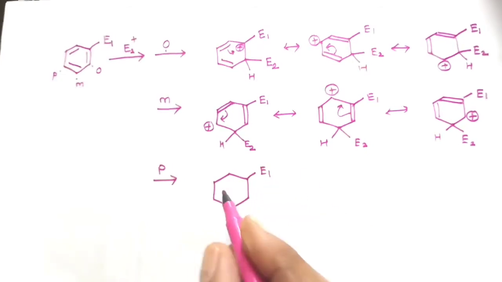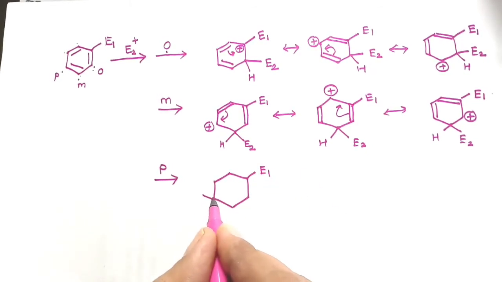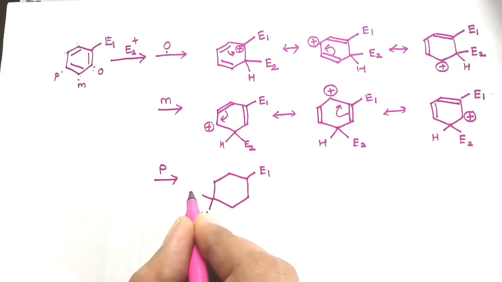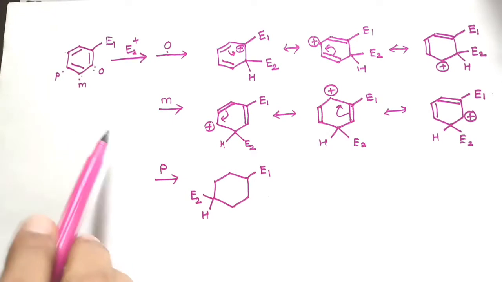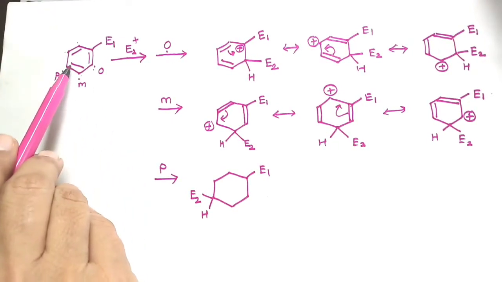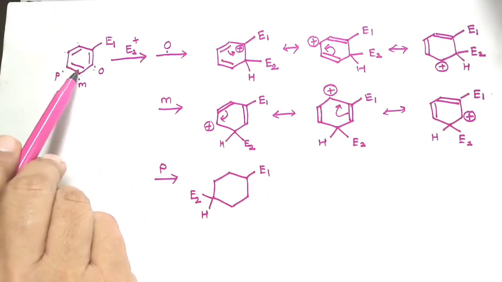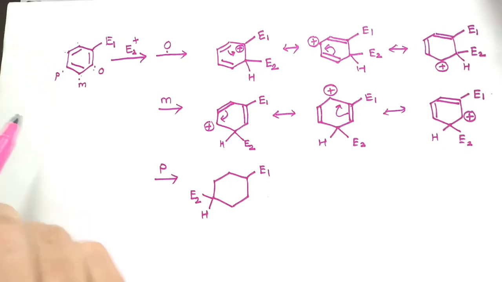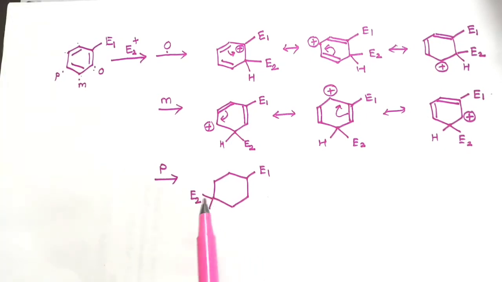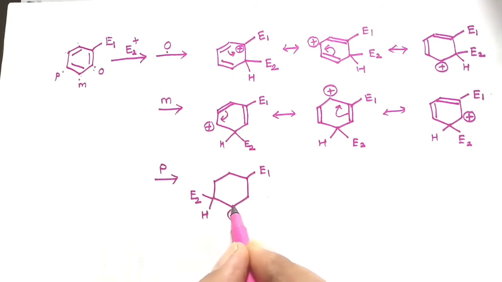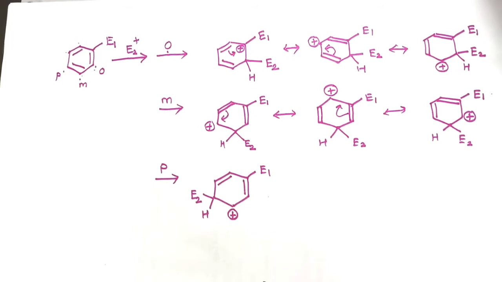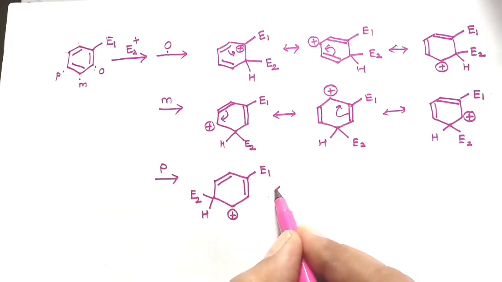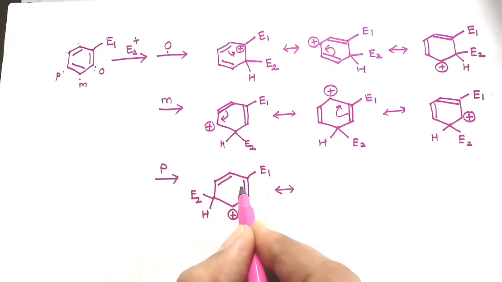If the attack takes place at the para position, this will be the structure of the positively charged species obtained after the attack of another electrophile, because this is the para position, and this pi electron pair will be utilized for the bond formation with the second electrophile. So this is here, and hence this is the carbon which will remain positive. These two are the previous double bonds. So this carbon is now bearing the positive charge.